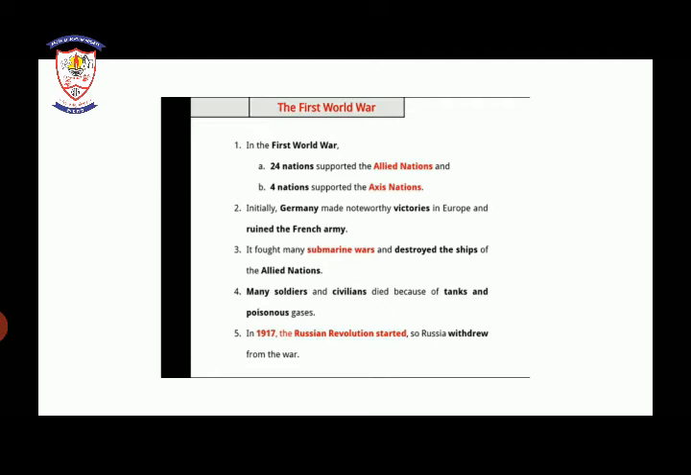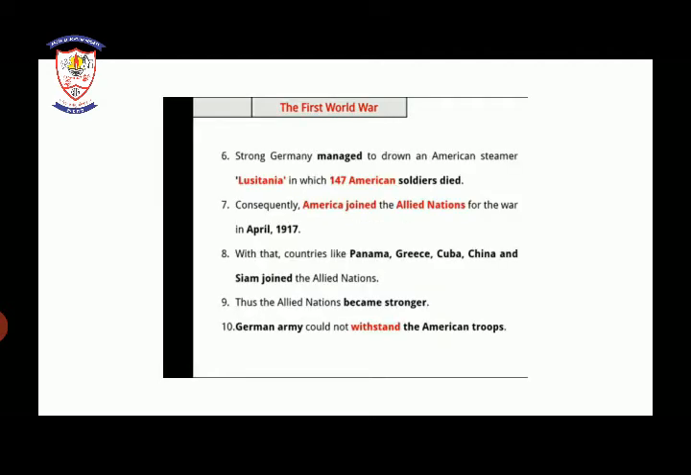So in 1917, the Russian Revolution started. So Russia withdrew from the war. We will see what this Russian Revolution is in our next topic, how it started. So from here in 1917, the Russian Revolution started, and Russia did not take part in the First World War. We will see also the Russian Revolution.